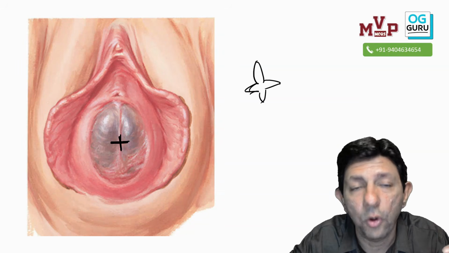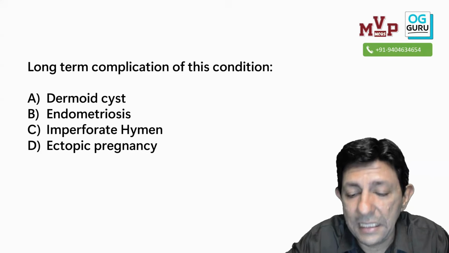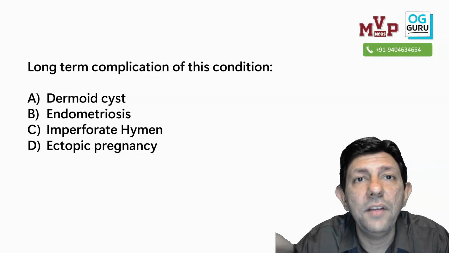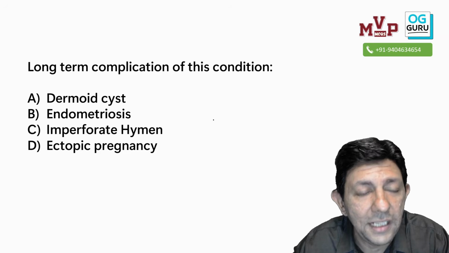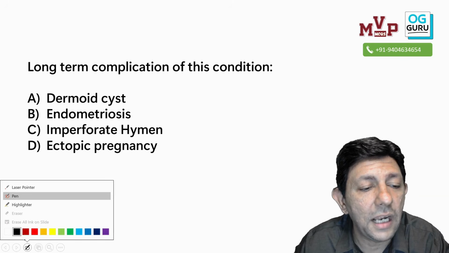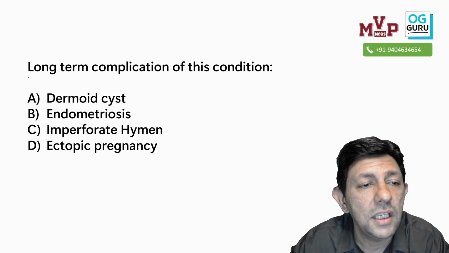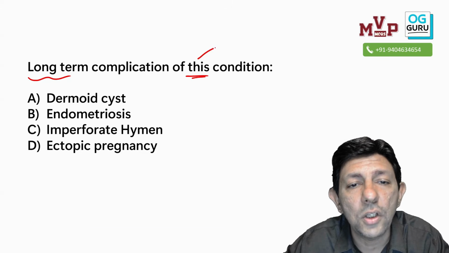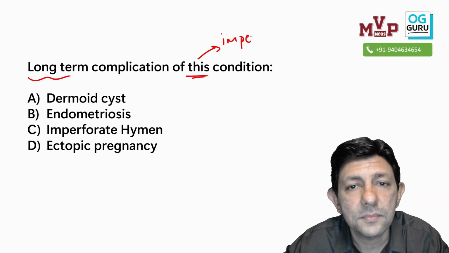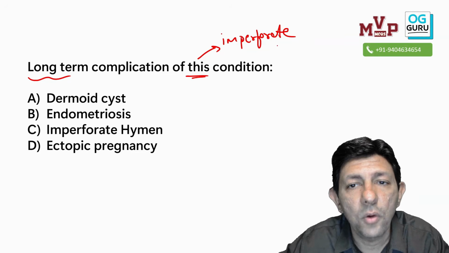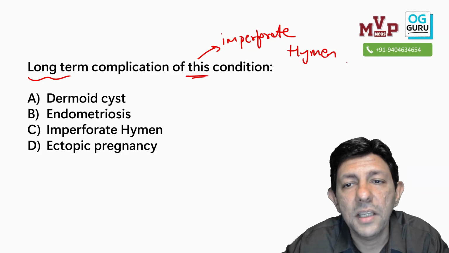Now look at the question. What mistake do students make? They directly see this video and say imperforate hymen, yes or no? Wrong, because you must read the question. The question is not to identify the condition. The question is, what is a long-term complication of this condition? Yes, this condition is imperforate hymen. Imperforate hymen is the name of the condition.